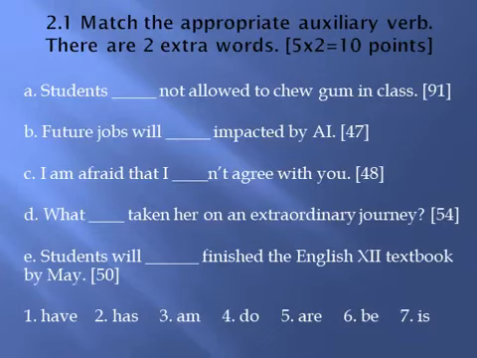The verb is allow. It's a regular verb and it has ed, so it could be past simple or past participle. Not allowed. Who is allowing whom? The students cannot chew gum in class. They do not have permission. So the people who are allowing are not in this sentence, and I know it's a passive construction. To be allowed to. The passive helping verb is to be.